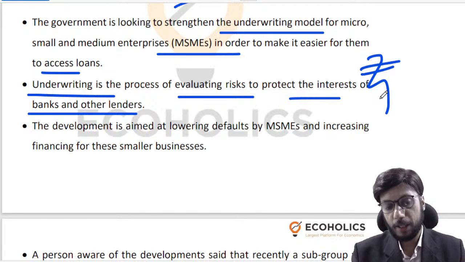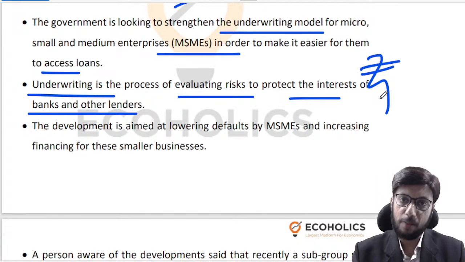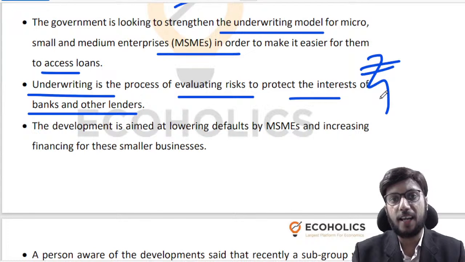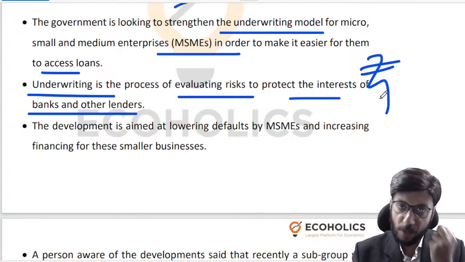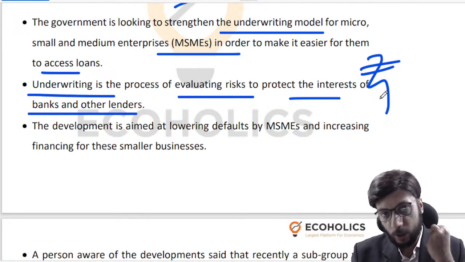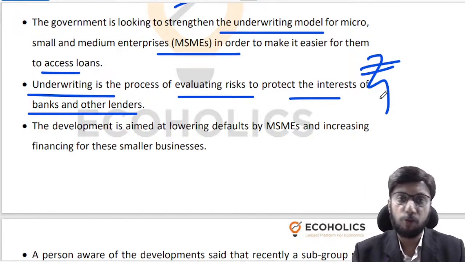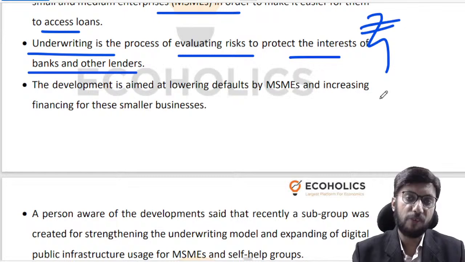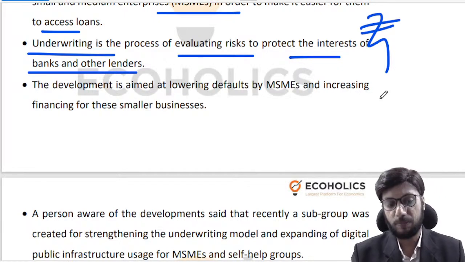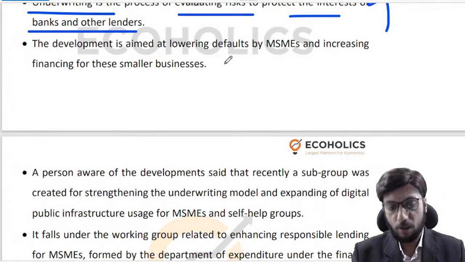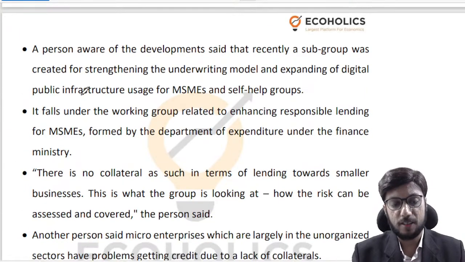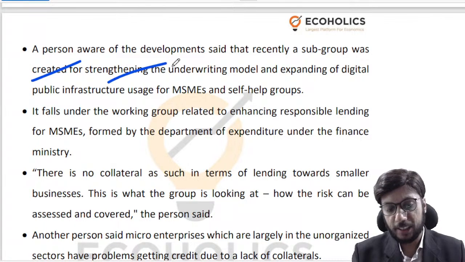So the idea over here being that similarly, when banks are lending to MSMEs, they need to assess the risk, and they need to price their loans accordingly, and they need to lend out to a universe of MSMEs. Some of them may be defaulting, but others will not default, and that is a process that we need to do scientifically, technically, commercially in the right direction, right? So the idea being that, of course, we want to lower defaults by MSMEs, we want to increase financing for these small businesses, right?